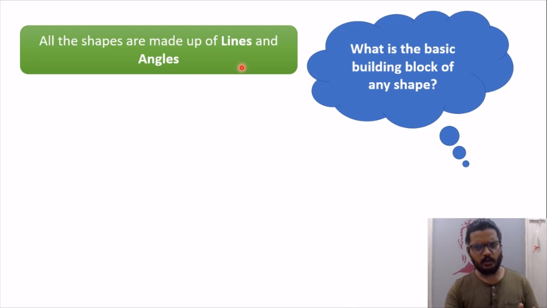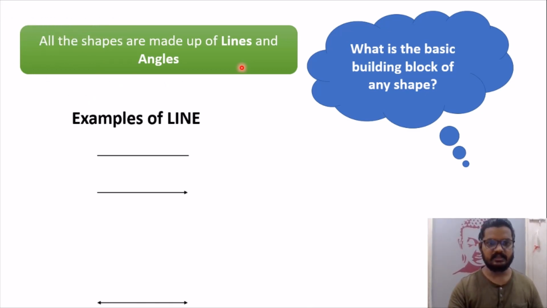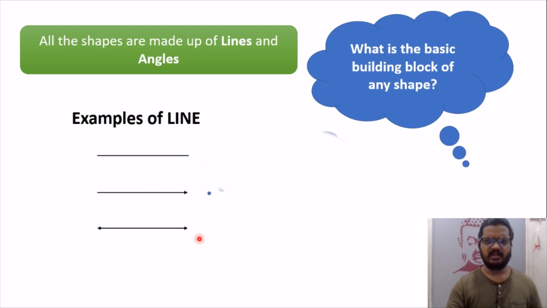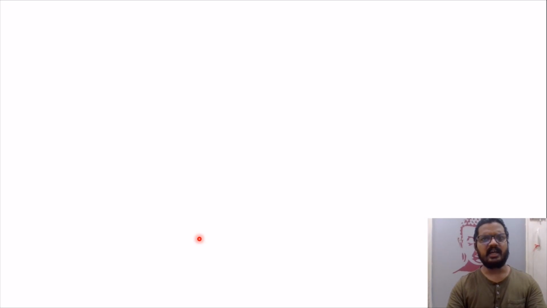I hope it's very simple, everyone knows about a line. So I want you guys to find out of these examples which one is a line. There are examples like this and this. Students, can you tell me which one out of these is a line? This one or this one? All look similar, right? Are you guys confused? Don't worry, I'm here. I'll help you. Let's move further and understand what a line is and what two other things are.